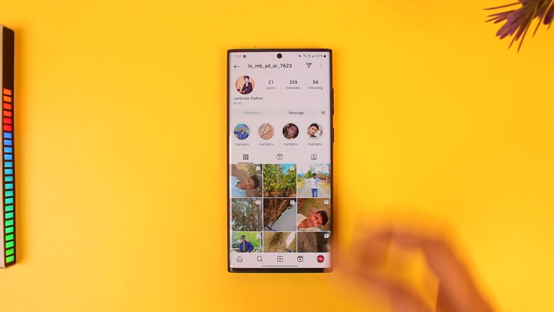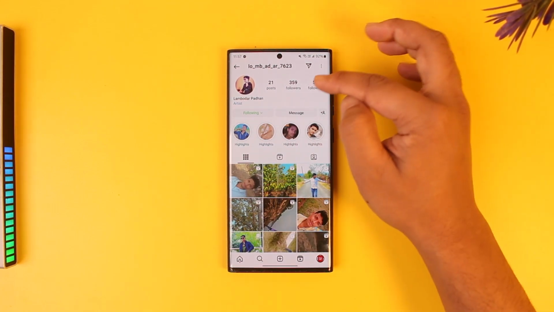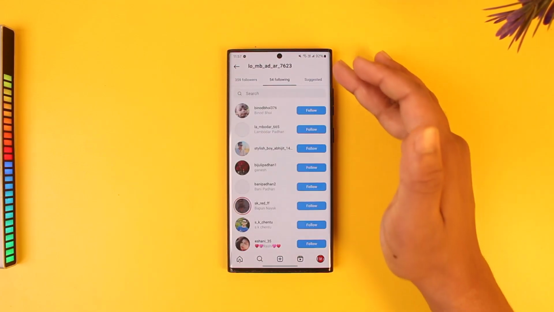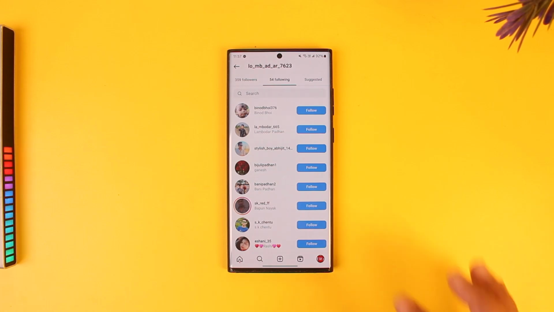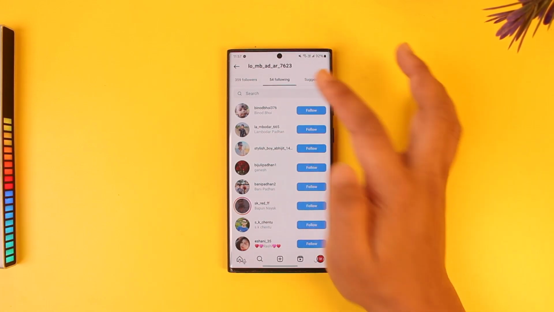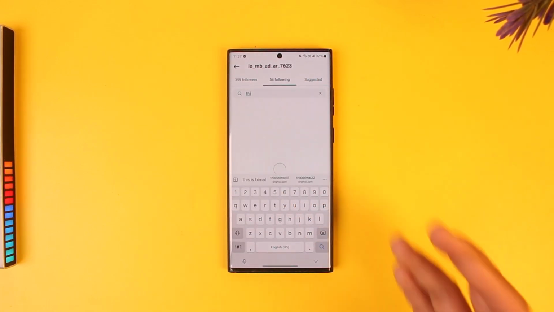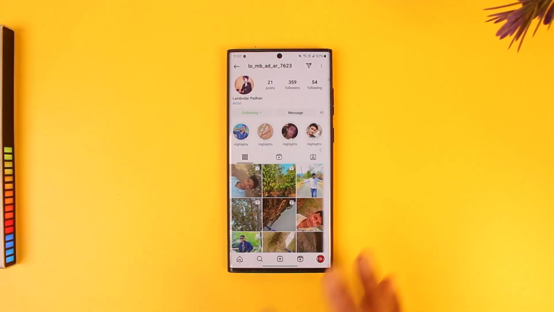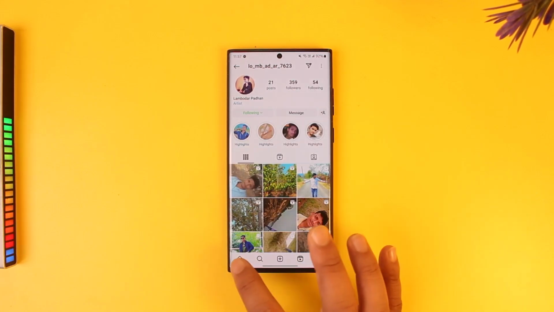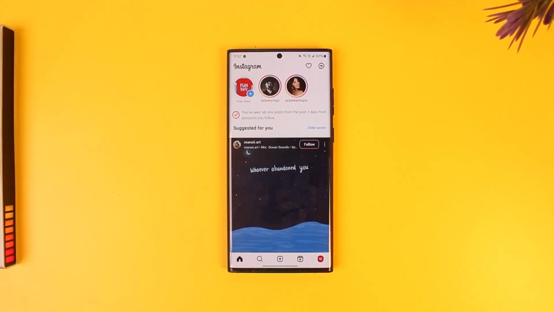So all you have to do to find out whether they're following you or not is go to their following tab. And usually if they are following you, your name will show up at the top. But if it is not showing, it means that they have unfollowed you. You can also try to use the search bar manually to search for your name. And as you can see, that person has not yet followed me. My name doesn't show up. So chances are that person might have unfollowed you on Instagram. This way you can actually find out who unfollowed you on Instagram.